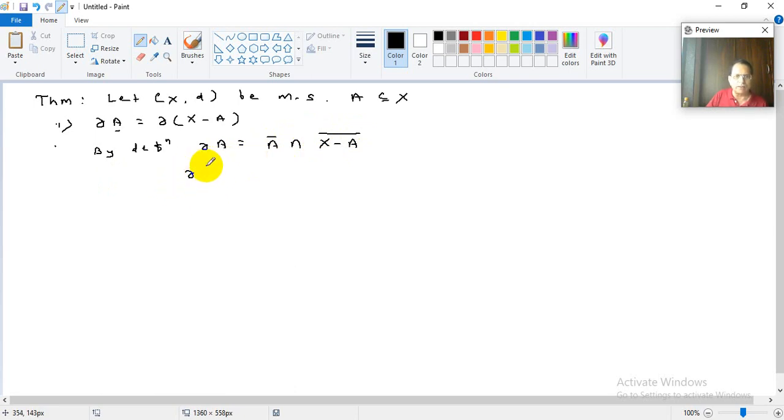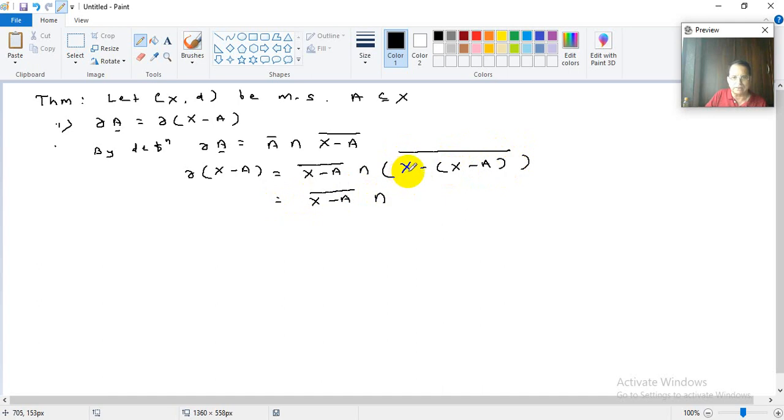What will be the boundary of X minus A? The same, in place of A you write X minus A. So it will be A bar intersection (X minus A) bar, but now you replace A by X minus A. So this will be (X minus A) bar intersection (X minus (X minus A)) bar. Correct? But then what is this? This is (X minus A) bar intersection, now X minus X will cancel, minus minus will become plus, so it is A bar, right?